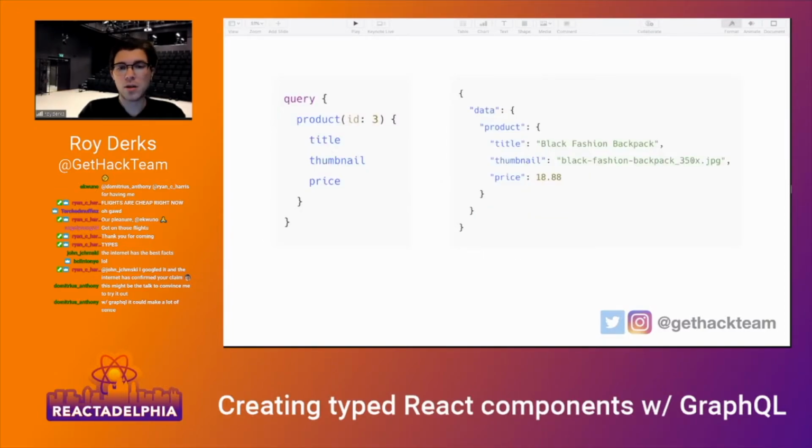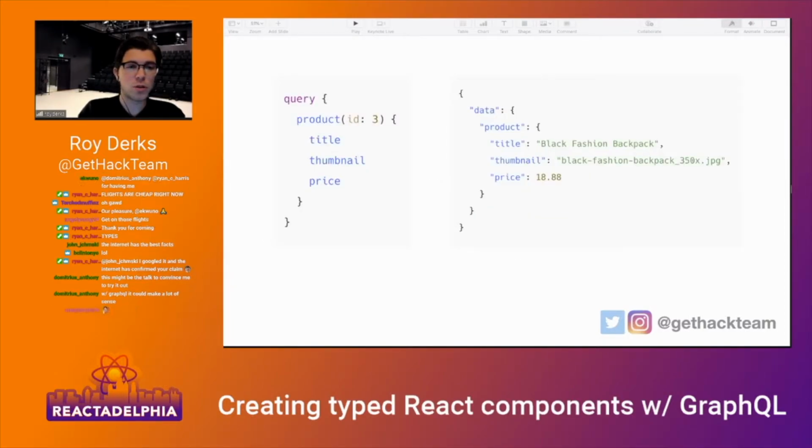If you look at what a query in GraphQL looks like, you can see it on the left. In this situation we're asking for product information, and we define the fields that we want to be returned by the API. What's returned is what you can see on the right, so you can also see it as the same structure. We're asking for a product and some fields, and those fields are returned. So that's about GraphQL as a query language. There's way more to learn about it, but this is just the basics.